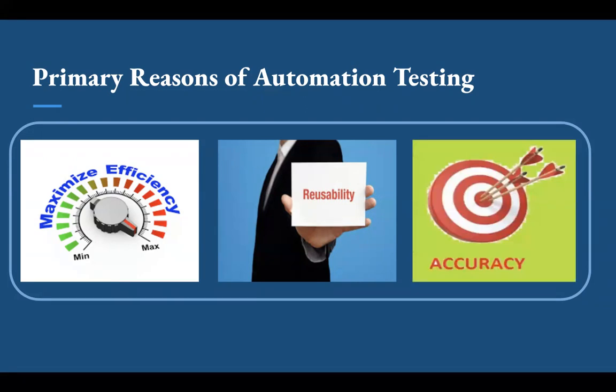As manual test engineers, we are still prone to make mistakes. So accuracy is all about ensuring that human mistakes are taken care of through automation. Automated tests can execute tests with 100% accuracy as they produce the same results every time you run them.